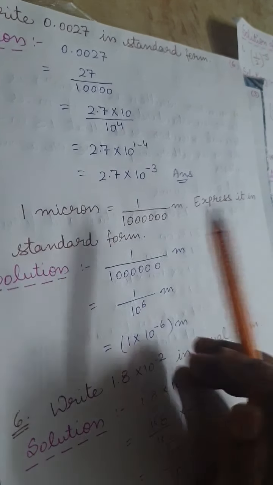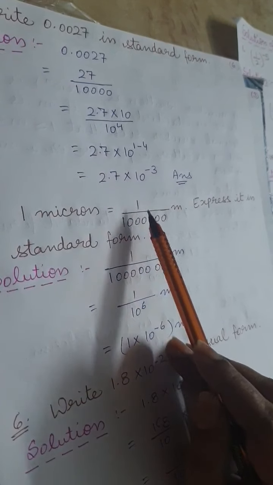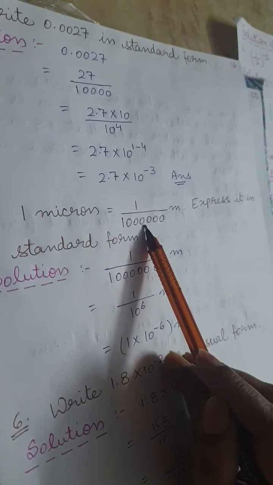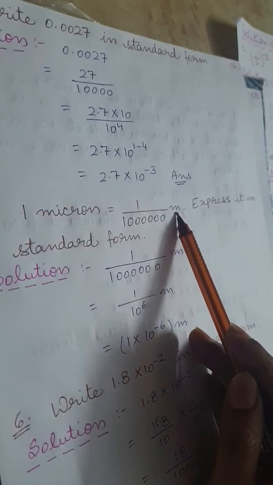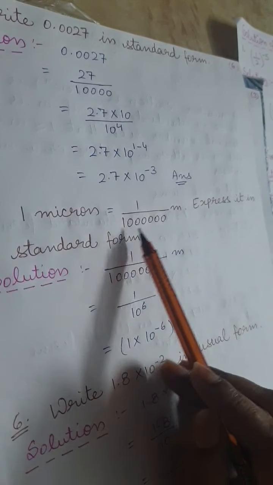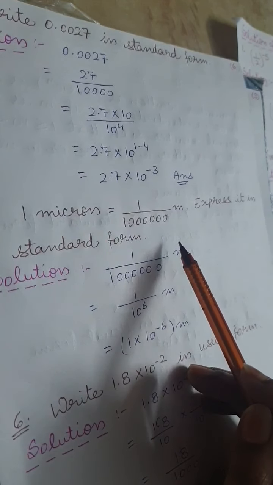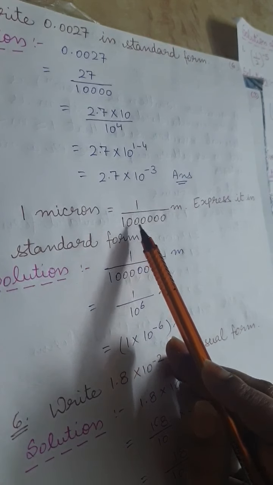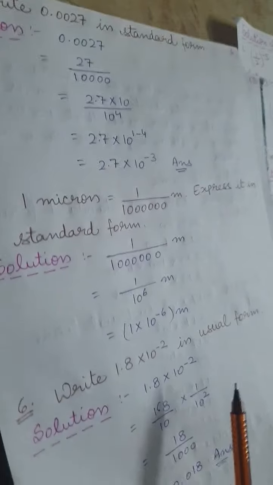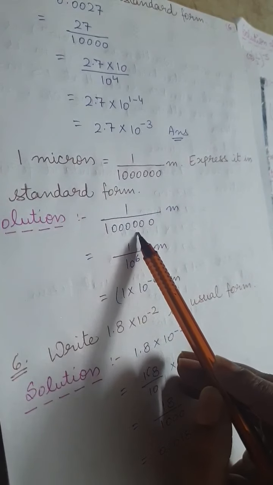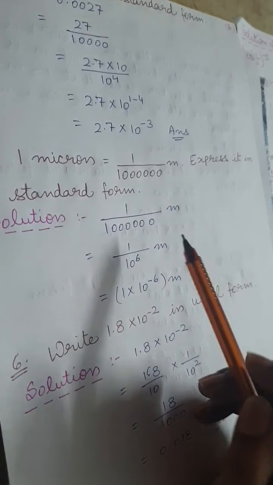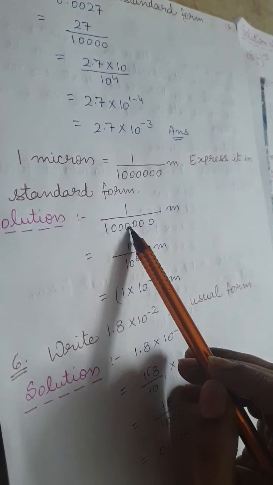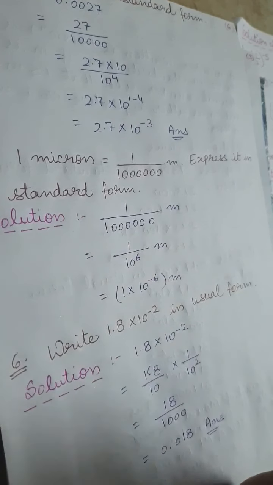Next question. 1 micron is equal to 1 upon 10 lakh meter. Express it in standard form. In which form we have to express? We have to express it in standard form. So 1 upon 10 lakh meter it is given.